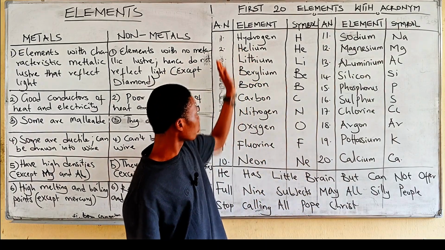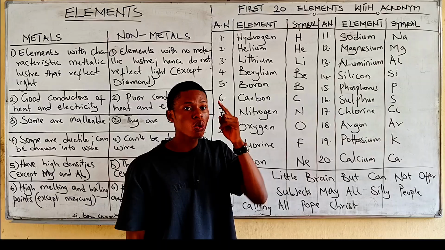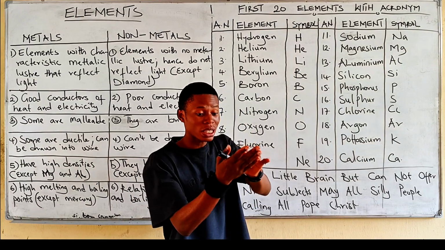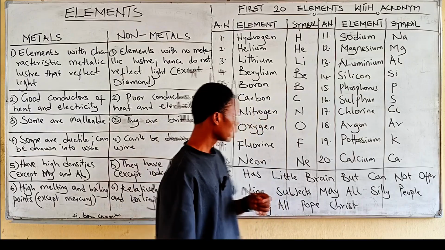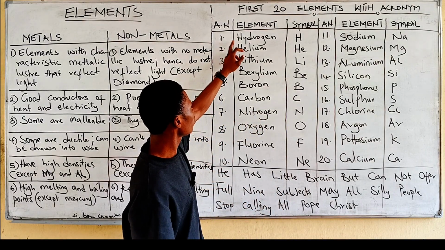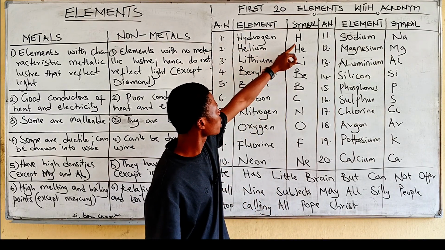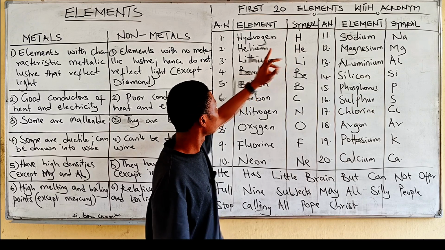So you have to know them, the atomic number, the element and their symbol. Know it in your hand, your fingertips, because you use it in all the topics you're going to be treating in chemistry. All right. Now that being said, the first element here is hydrogen, and as you can see, the symbol is H, capital letter.